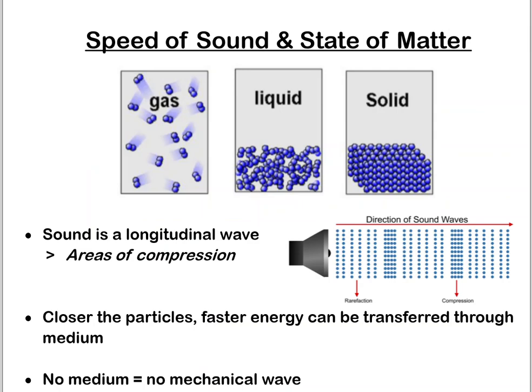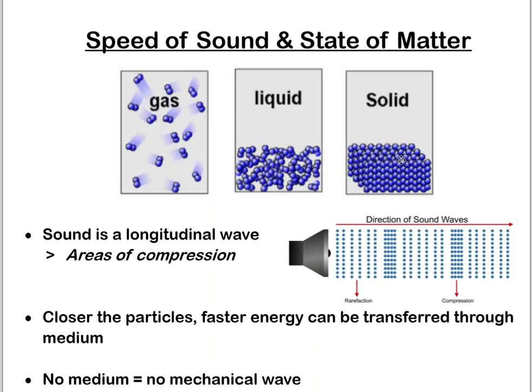So we actually need to review a little bit of chemistry here. If we look at the different states of matter, there's some things that hopefully we recall. Solids, liquids, and gases are the three states of matter that we're most familiar with. In gases, the particles are free to move around quickly and they're far apart. In a liquid, they're somewhat bound and closer together, but they can still move around. And in a solid, they're typically locked together in a really rigid pattern.